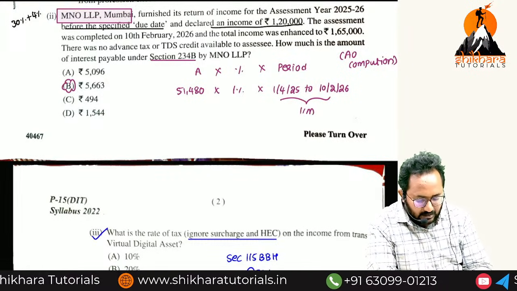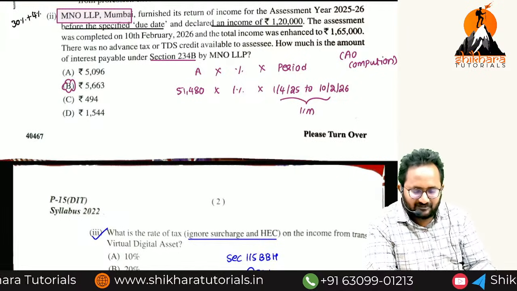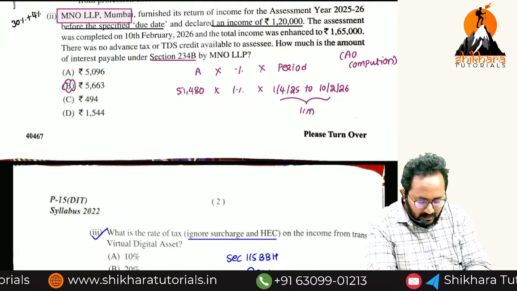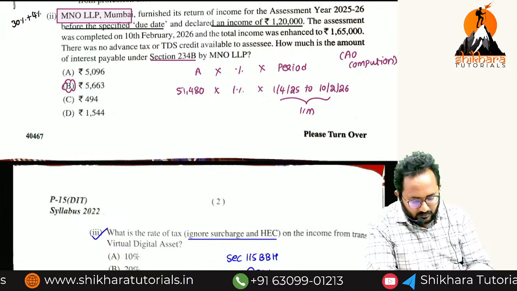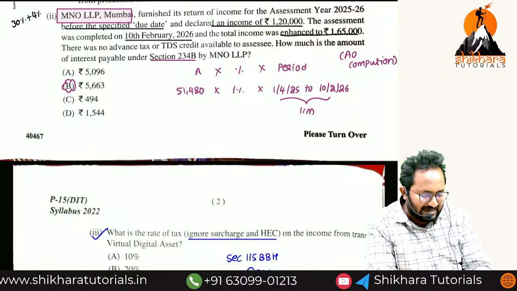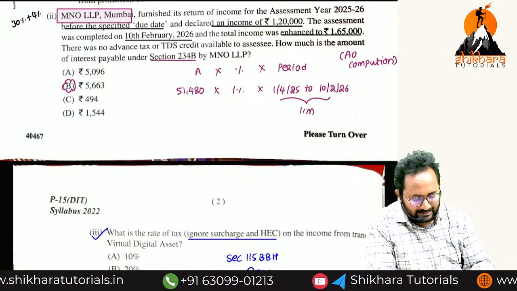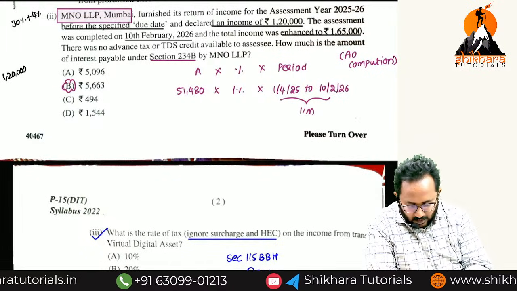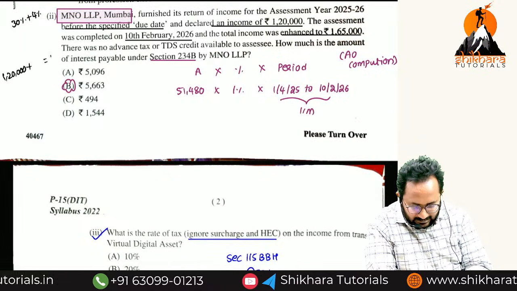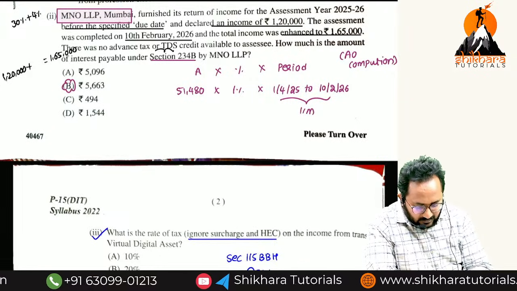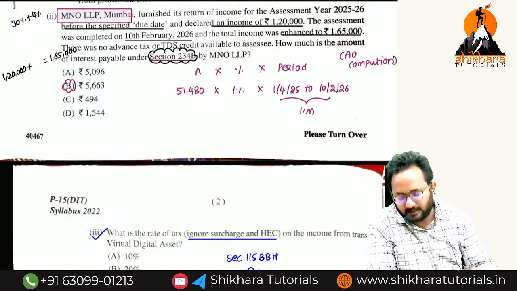But they declared income of 1,20,000. Whatever they declared was accepted by the AO. Assessment completed on the 10th February. In this, the assessing officer enhanced it to 1,65,000. Initially, you declared 1,20,000. Now some amount is added, and the resultant amount is 1,65,000. Now they are asking computation of interest under section 234B.